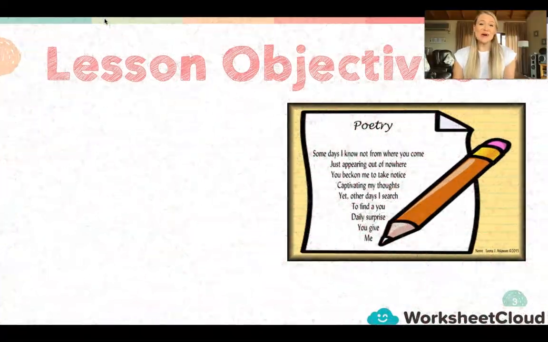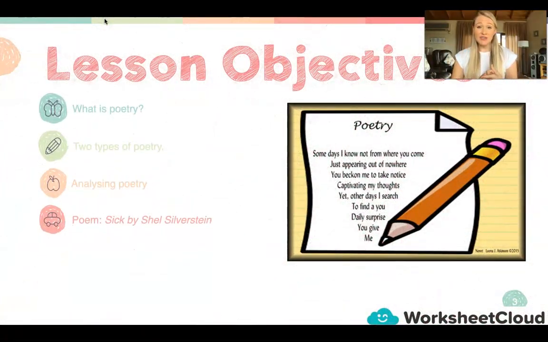Good. So our objectives today, we're going to be looking specifically at what is poetry. We're going to be looking at two types of poetry. We're going to be analyzing poetry because there are various different components that make up a poem. And then we are going to end off by looking at an example of a poem with some questions. It is a poem called Sick. When we get to it, a lot of you sitting at home will be thinking, I can relate to this poem. So we'll get into that a little bit later.